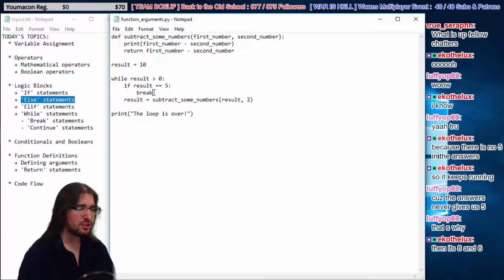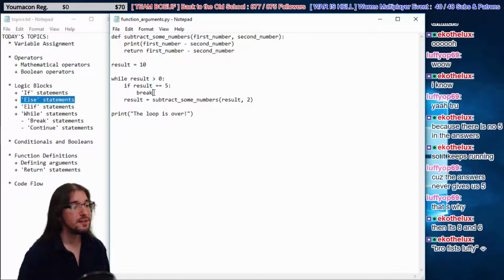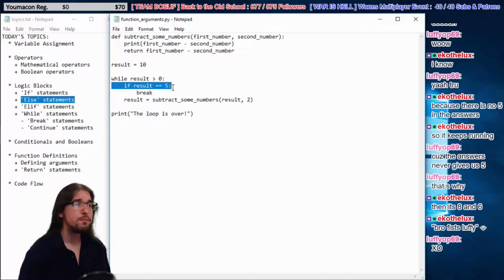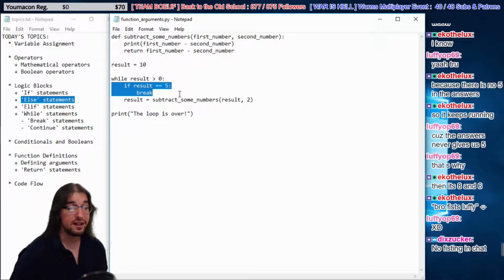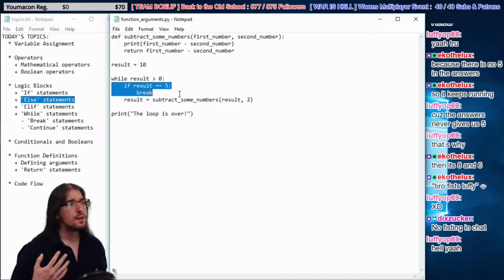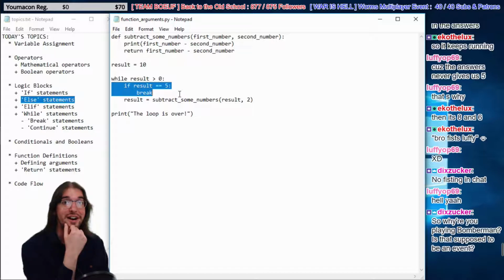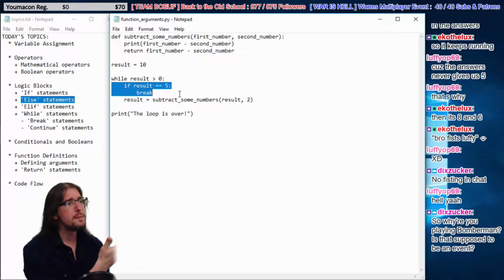But let me show you guys something else that's cool. So we know about how breaking works, right? There are many times where you want to interrupt a loop. Let's say that logically you're like, run this loop as long as this is true. But then there's a really rare situation where you're like, on second thought, let's not run anymore. That's what break is for. Break is kind of like a fail safe. Run this as long as that's true, but then in a rare case, something might go wrong, then break out of the loop, right? Get out of it.